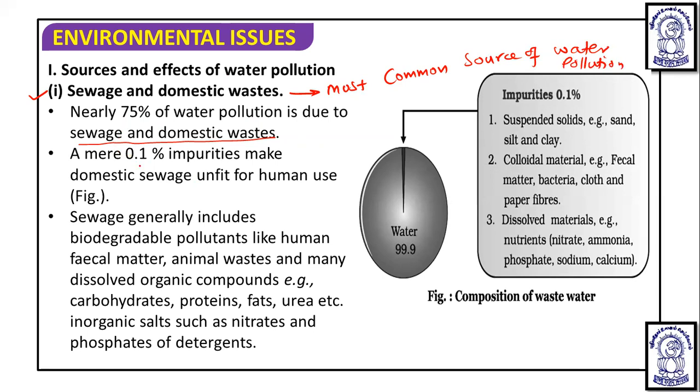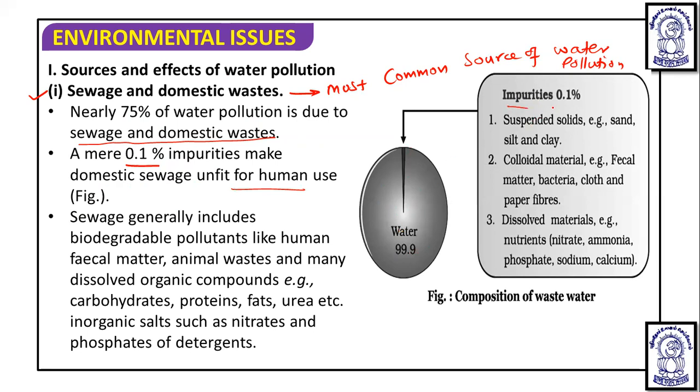And in that, nearly 0.1% impurities make domestic sewage unfit for human use. As you can see in this figure, 0.1% impurities are there and 99.9% is water. If only 0.1% impurities mix with the water, it makes it unfit for human use.